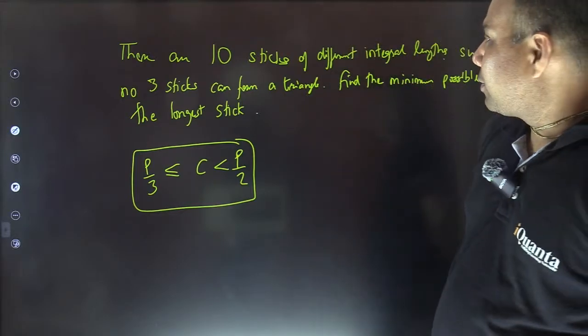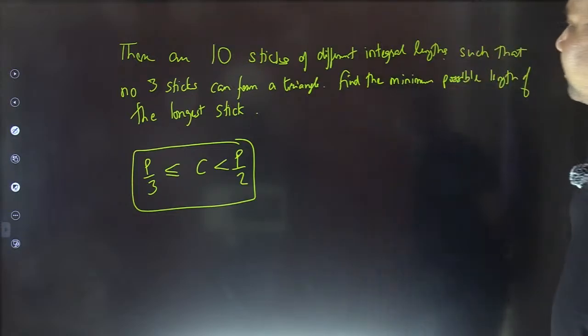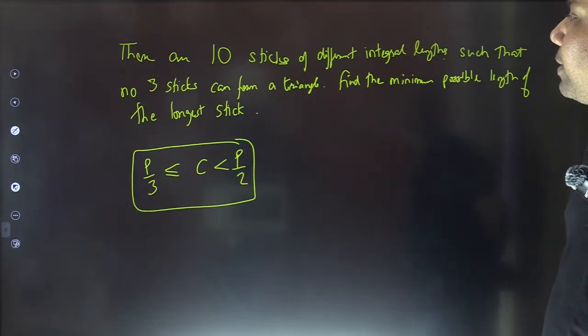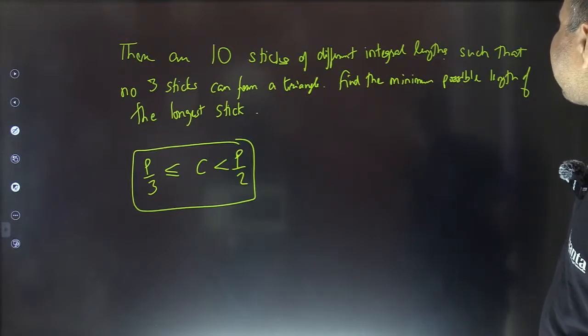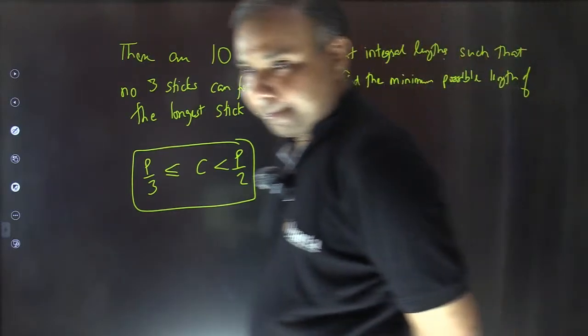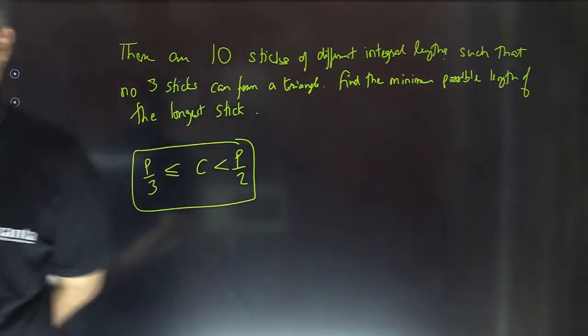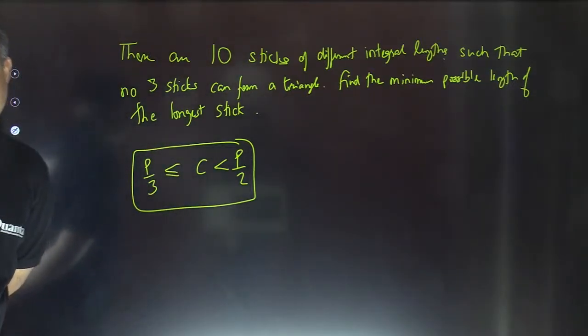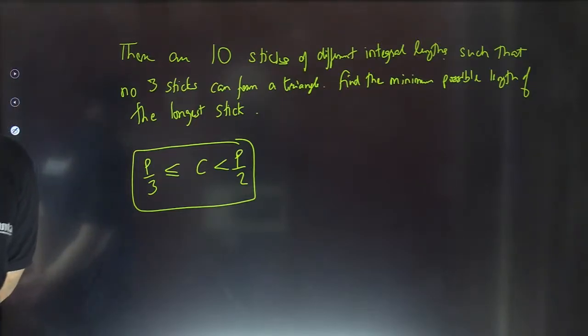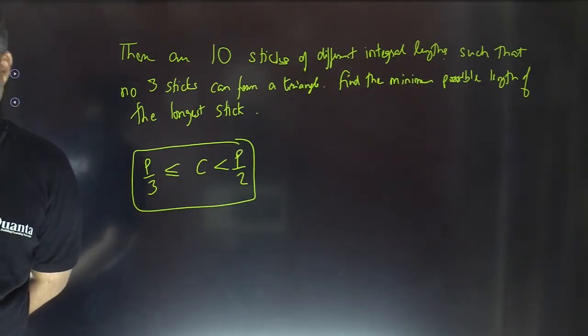Others, please try to do it faster. There are 10 sticks of different integral lengths such that no 3 sticks can form a triangle. Find the minimum possible length of the longest stick. I hope the question is clear to everyone. Try to reread and understand and then proceed. I'm giving you 1 more minute.